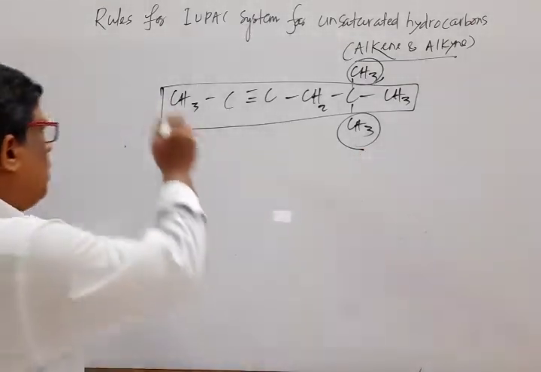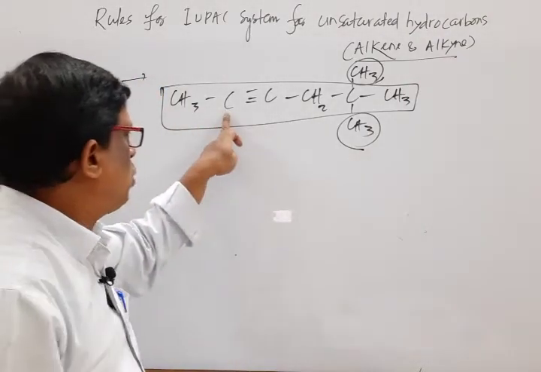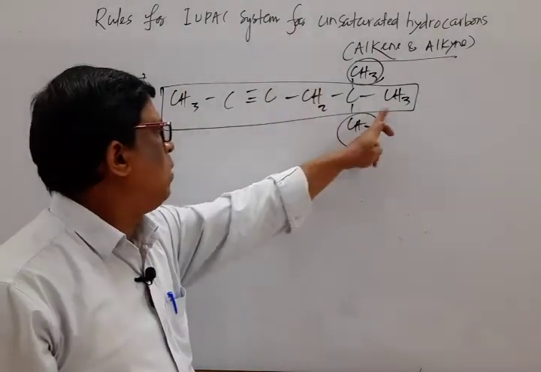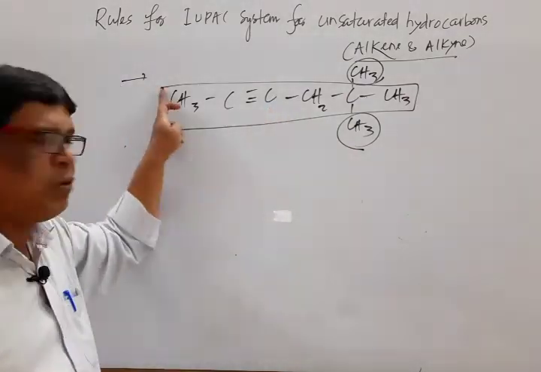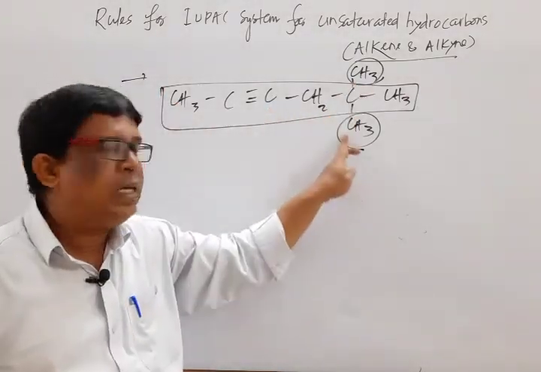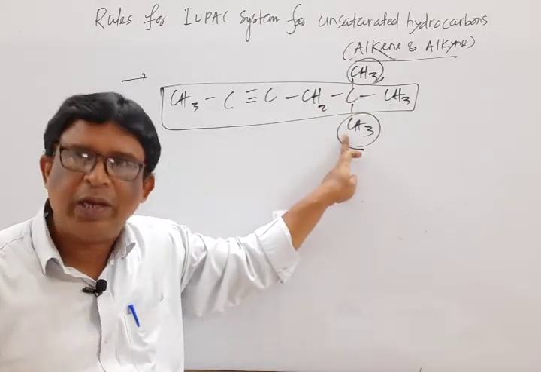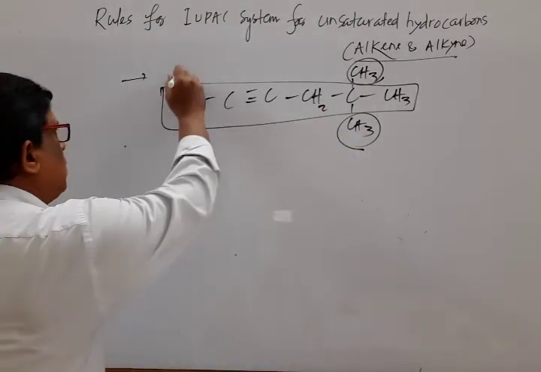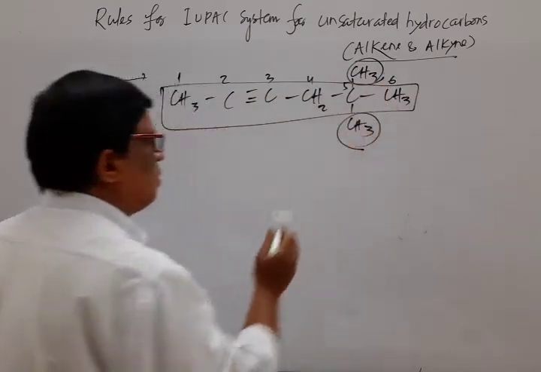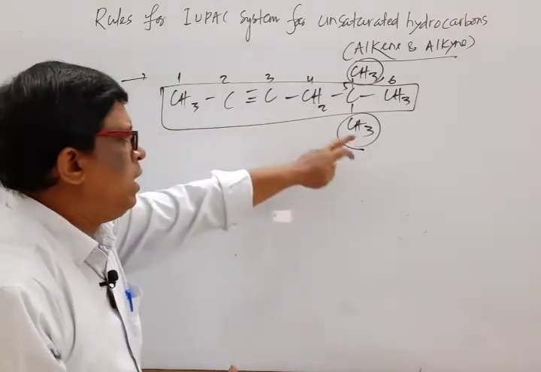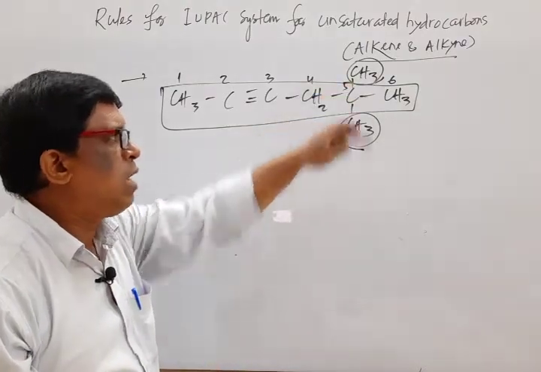So here, if we move from left to right, number 2. If we move from right to left, 1, 2, 3, 4, number 4. So which one is lower? That is left to right. So here, neglecting the position of the substituent. So mark that, it is 1, 2, 3, 4, 5, 6. So branching is there. Its branching locant number is 5.